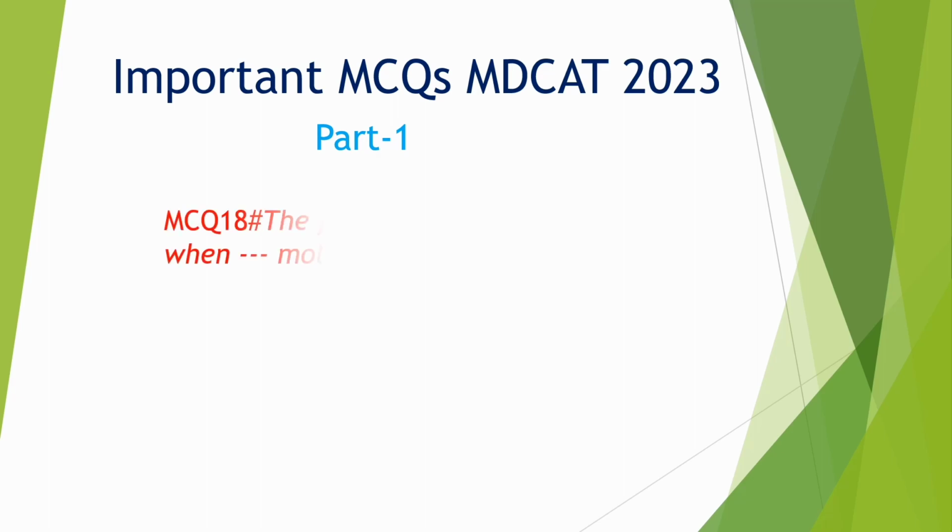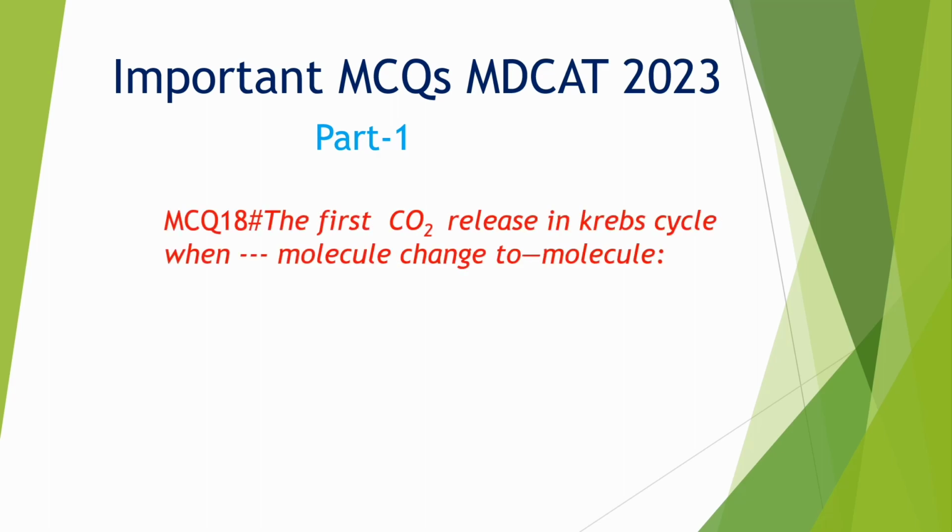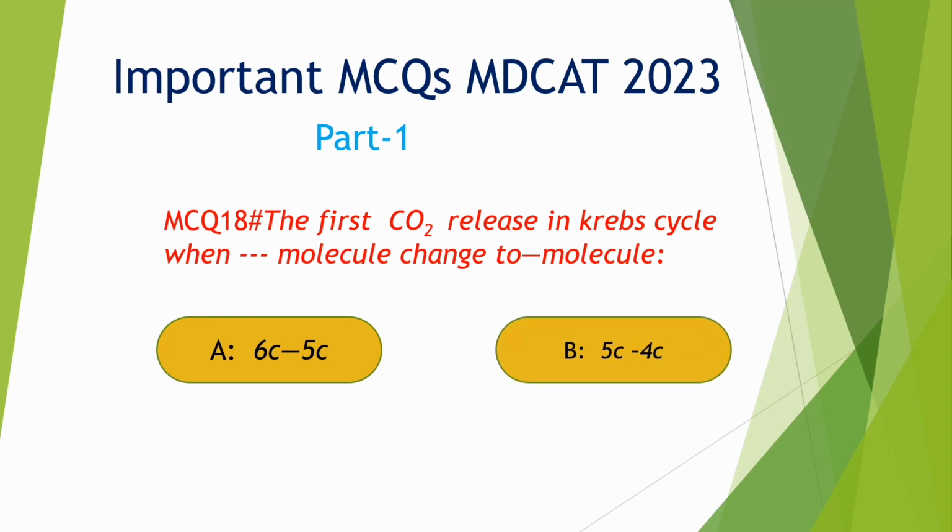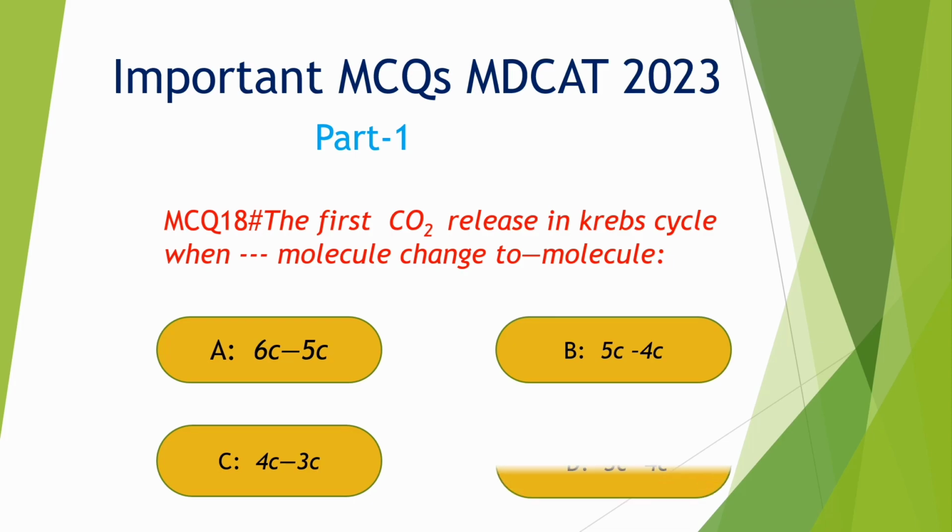MCQs number 18. The first carbon dioxide is released in the Krebs cycle when dash molecule changes to dash molecule. Option A. 6 carbon to 5 carbon, B. 5 carbon to 4 carbon, C. 4 carbon to 3 carbon, and option D. 3 carbon to 4 carbon.